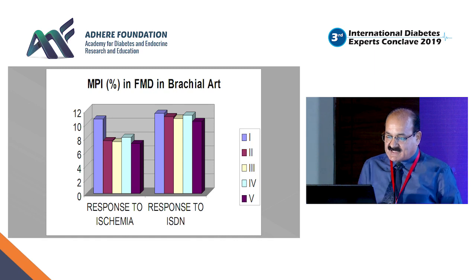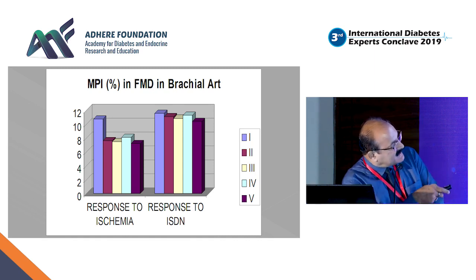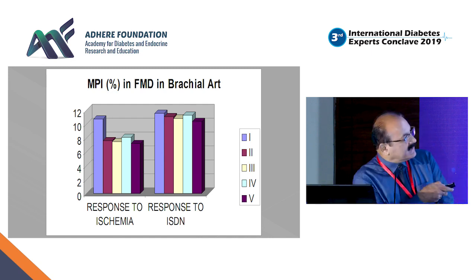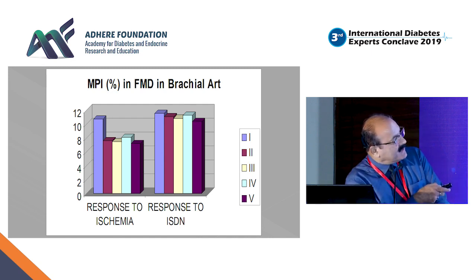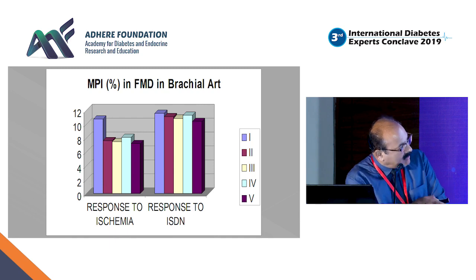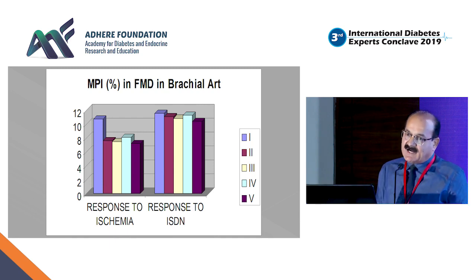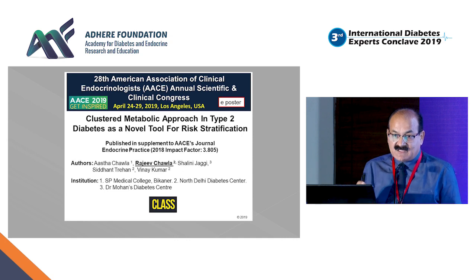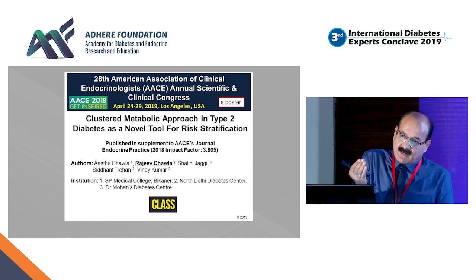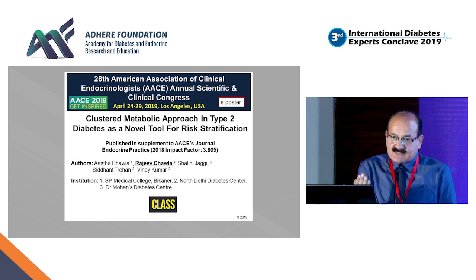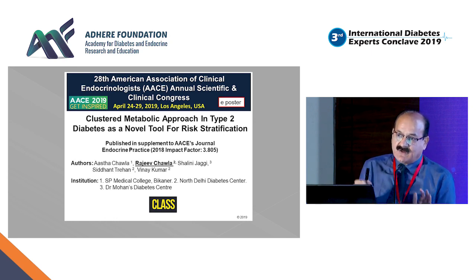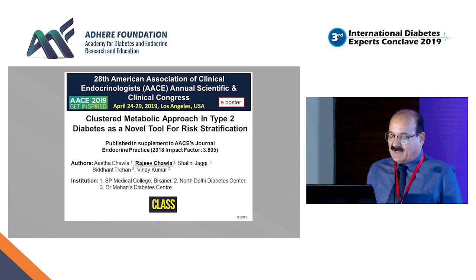I was surprised that except the group which was lean and thin ward boys, almost all less than 25, all other groups, whether they were CAD or diabetic, CAD and diabetic, or even the obese group, had impaired flow-mediated vasodilation, and normal was close to 11.26%. So that gave us an insight that even before the onset of type 2 diabetes, at a stage of obesity or pre-diabetes also, you could have an impaired flow-mediated vasodilation, which could be taken as a marker of endothelial dysfunction.